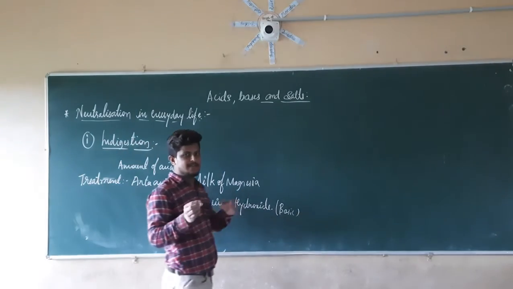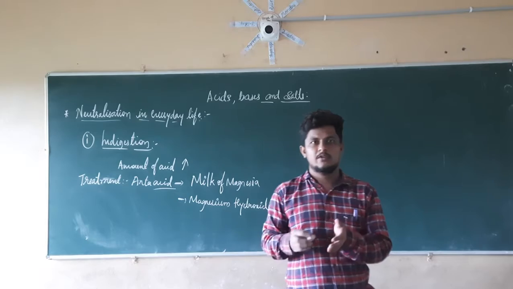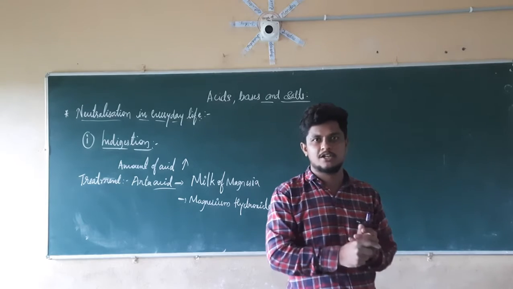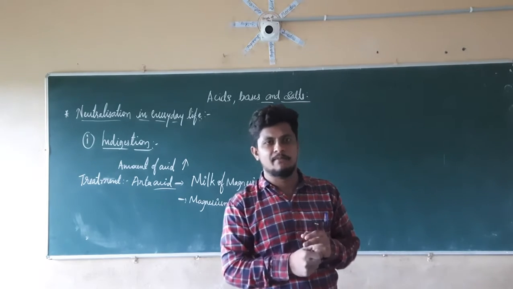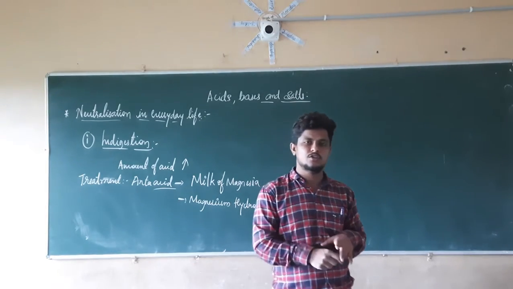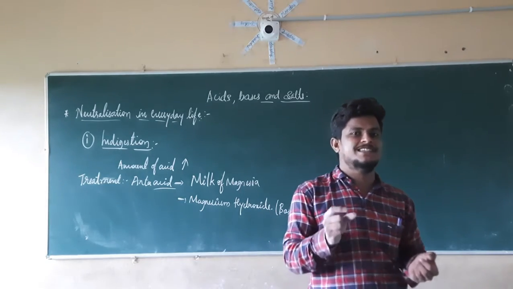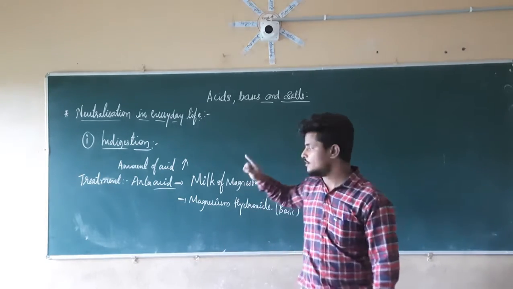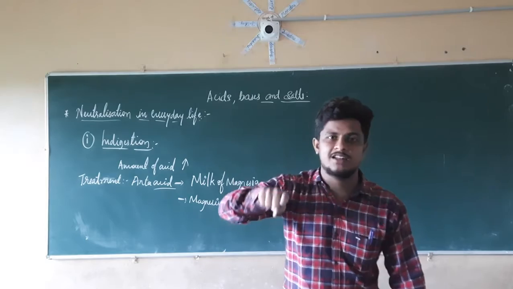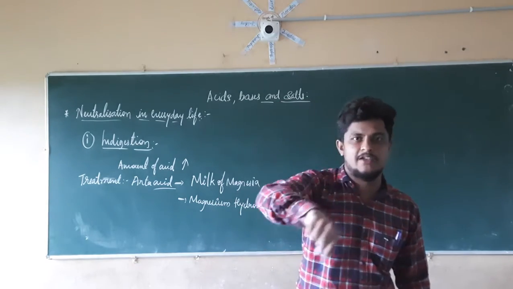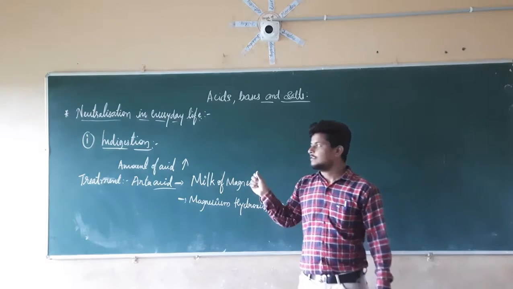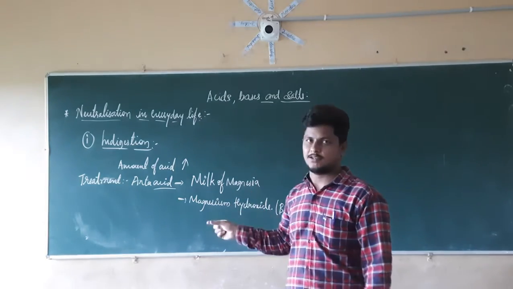In the same way, when you are suffering from acidity, you use ENO, which comes in a packet in the medical shop. Sometimes you take lemon juice along with baking soda. Why do you use baking soda or ENO? ENO and baking soda contain some basic nature. When that basic nature enters the stomach, it reacts with the acid. Whatever the effect of the acid present during acidity, it is nullified, neutralized by the basic nature. Like this, the neutralization reaction occurs in indigestion.